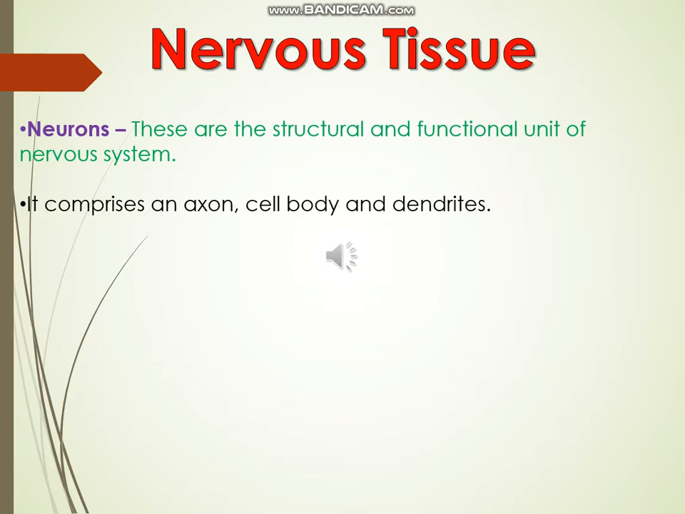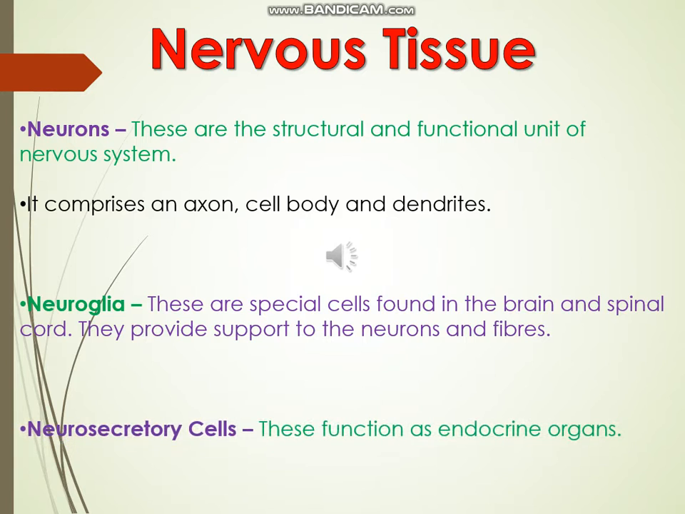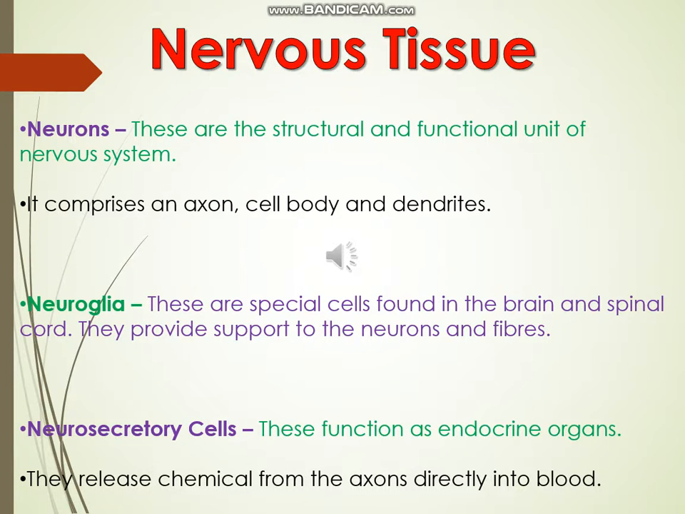Next one is neuroglia. These are special cells found in the brain and spinal cord. They provide support to the neurons and fibers. And the last one is neurosecretory cells. These function as endocrine glands. They release chemicals from the axons directly into the blood. Animal tissues give a detailed overlook of the epithelial, connective, muscular and nervous tissues in the human body.